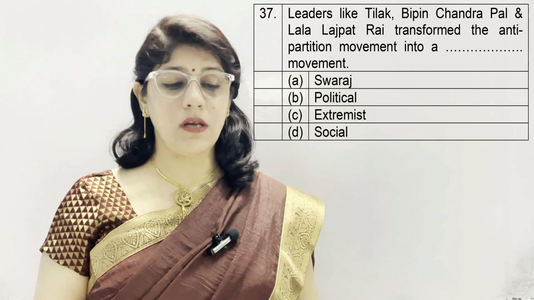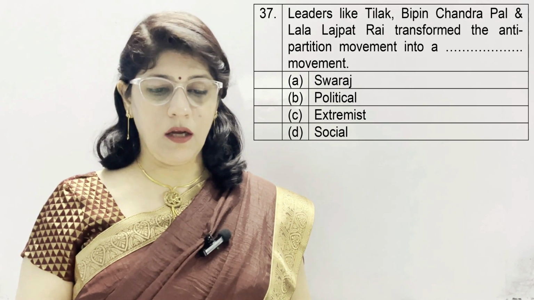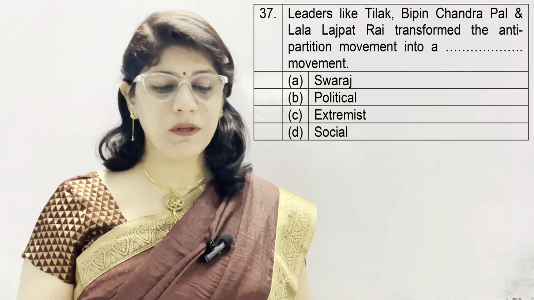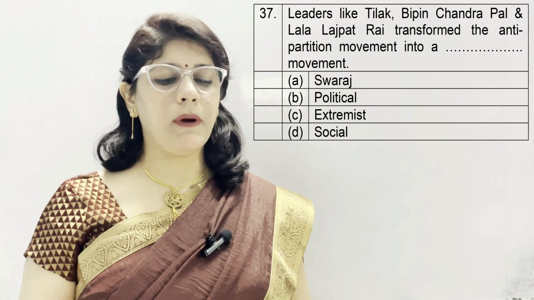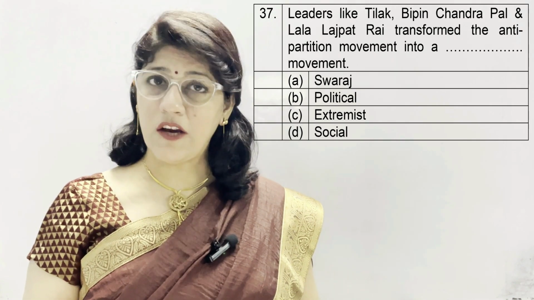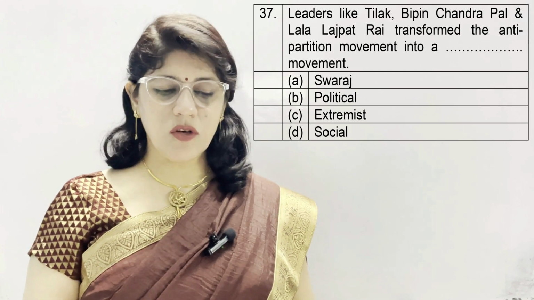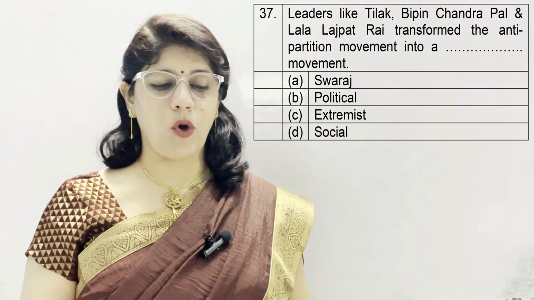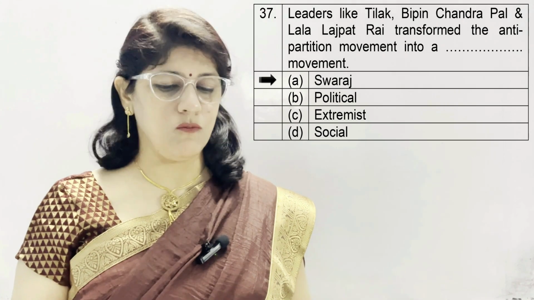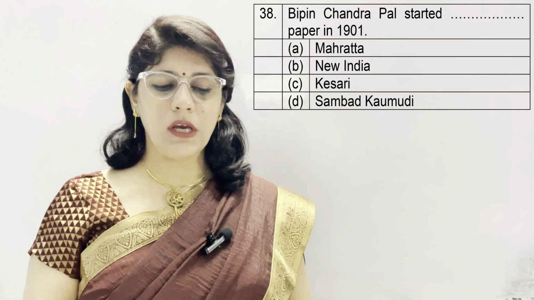In question number 37, leaders like Tilak, Bipin Chandra Pal, Lala Lajpat Rai transformed the anti-partition movement into a dash movement. A. Swaraj. B. Political. C. Extremist. And D. Social. And the correct option is A. Swaraj movement. Question number 38.